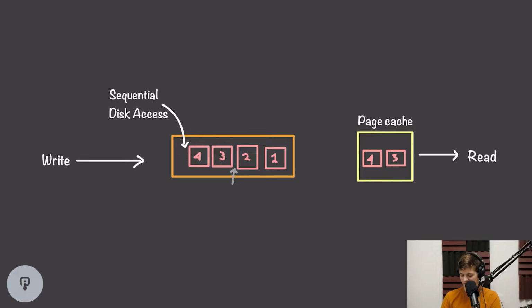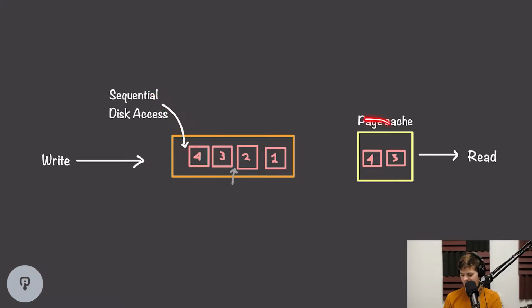So if we're always writing into a specific region of the disk, one byte after another, our disk doesn't have to move very much. This is what makes sequential disk access much faster than random disk access. If we're removing elements from our queue, we're going to have to write from different areas of our queue depending on which items have been deleted and how many entries are remaining in the queue. However, if we have this log structure and we're always appending to the end, we're always writing sequentially.